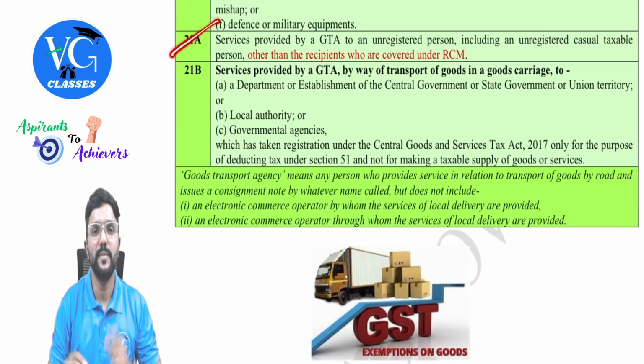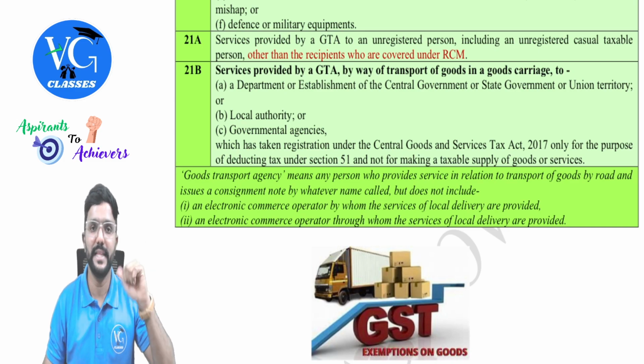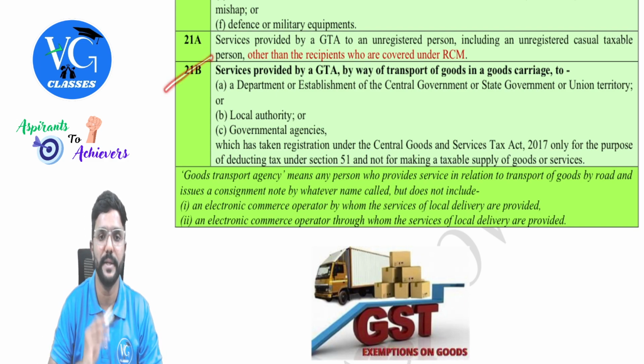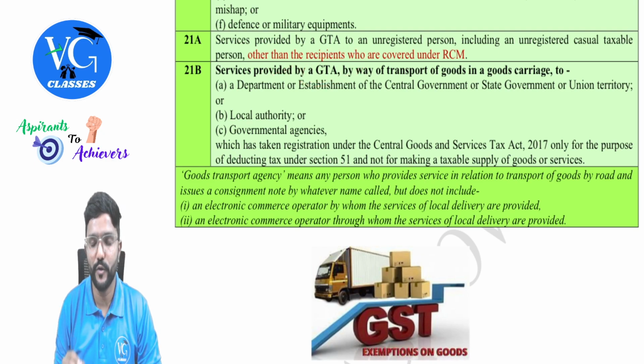So this exemption is available only if the recipient is an unspecified recipient. If it is a specified recipient, it is taxable either under FCM or RCM, guys. Okay, sure. Next, 21B. Services provided by GTA by way of transport of goods in a goods carriage to